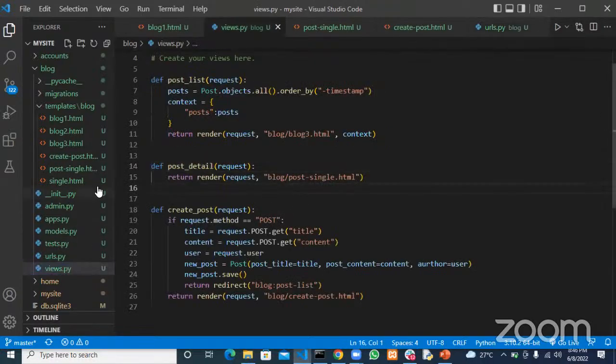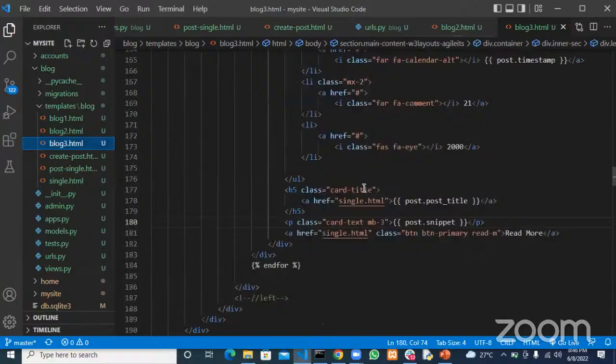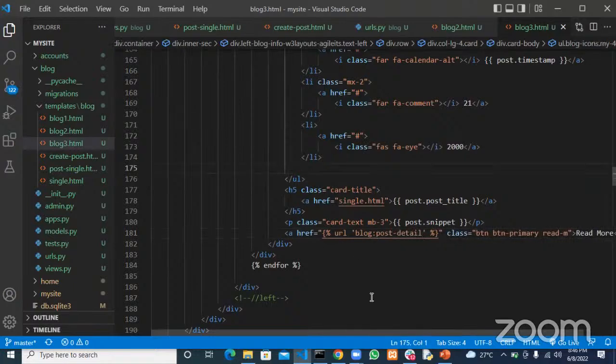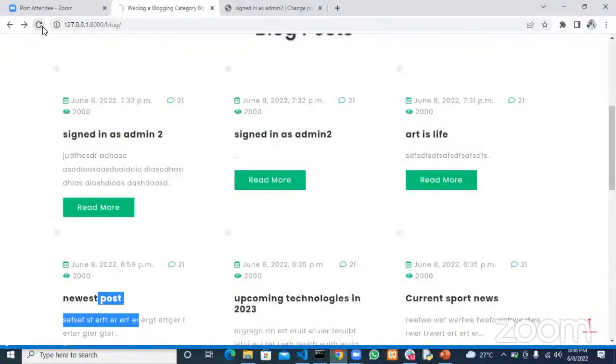So now let's go to our blog itself, and let's see where it says read more. So here, instead of read more, we want it to take us to the detail of that post. And we have the URL, single quote, blog, and then post dash detail. So once I click on that, it should take me to a particular post and show the detail of that post, the full post itself.